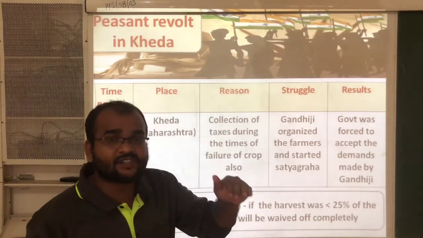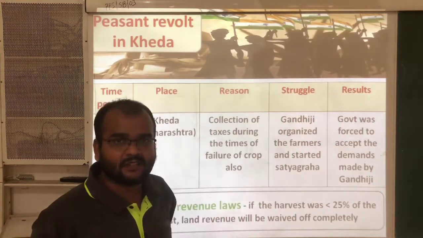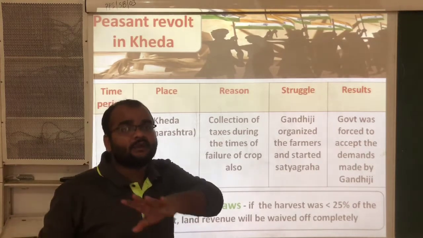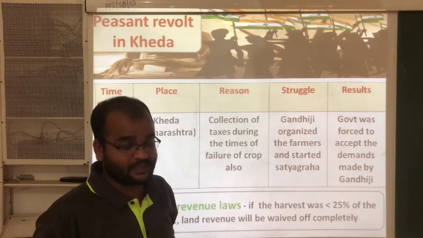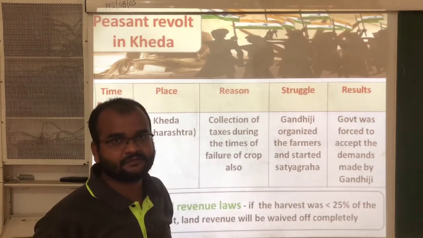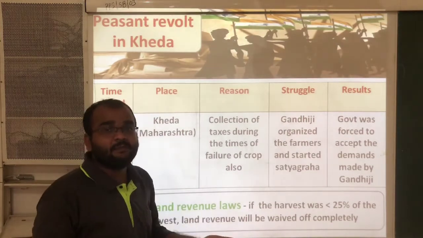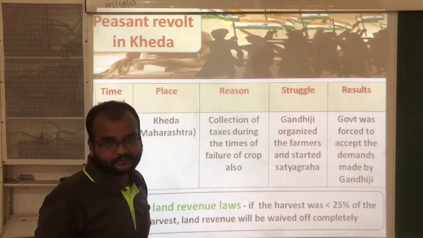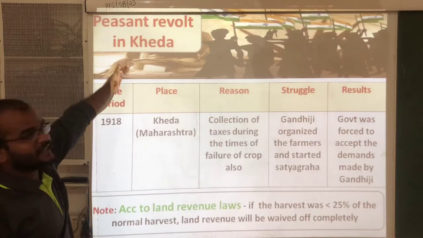If the production is less than 25%, that means less than 25 quintals, then the government should not collect any tax from the farmers. So this law was again implemented by the Britishers during this time. This was the result of this peasant revolt in Kheda.